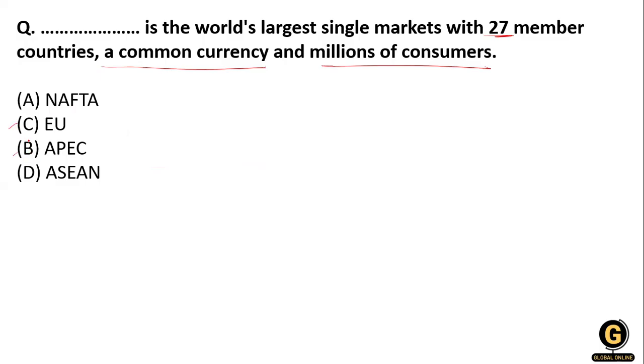There is a typing mistake in the options. The world's largest single market with 27 members, a common currency and millions of consumers is option C, the EU, the European Union. It was formed in 1993, and it is also known as the Maastricht Treaty.